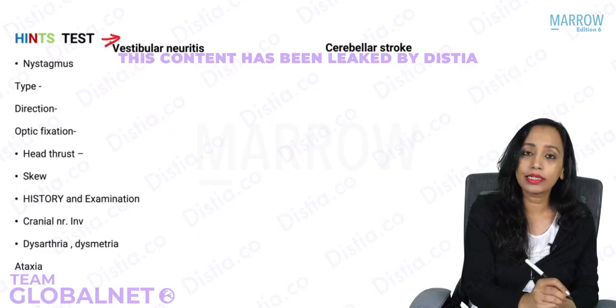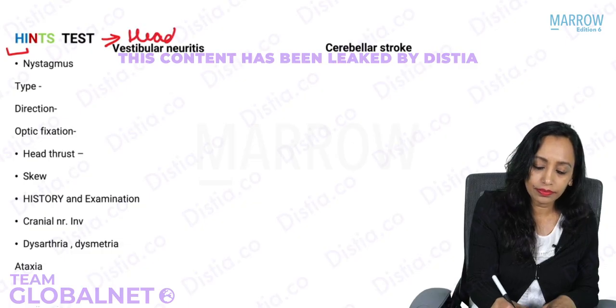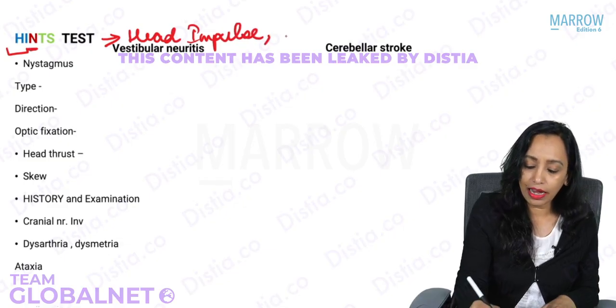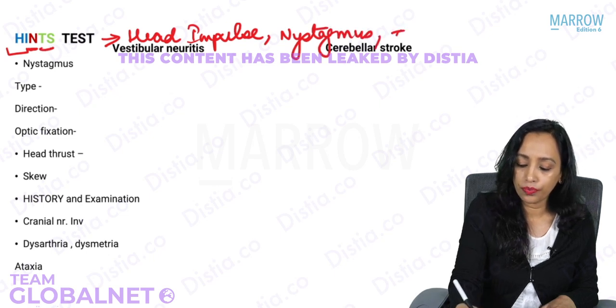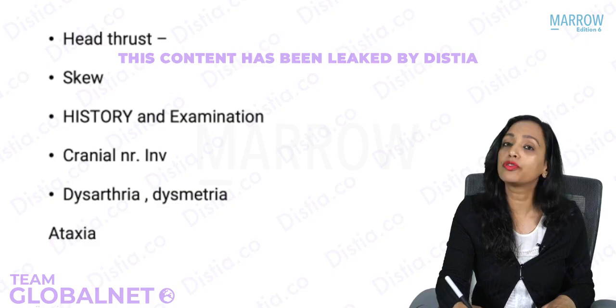Hint's test is head impulse. HI is head impulse. N is nystagmus, and TS is test of skew. Okay, so first we will see nystagmus, which we already know.